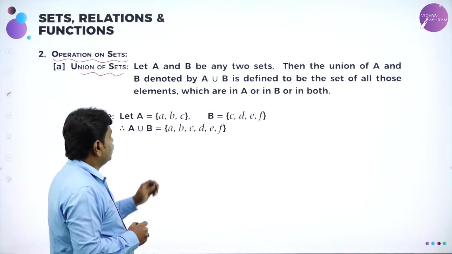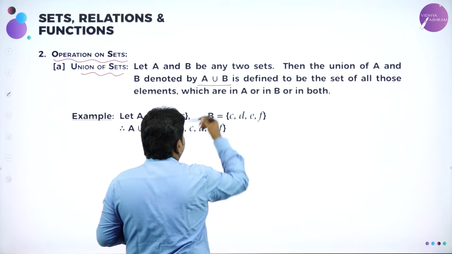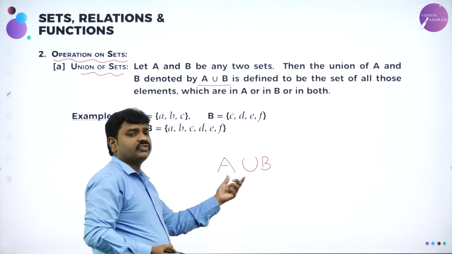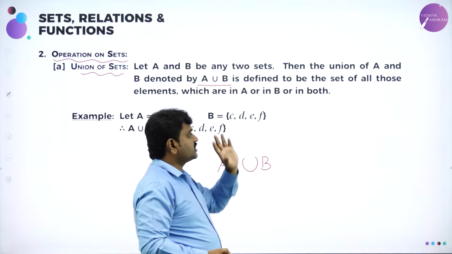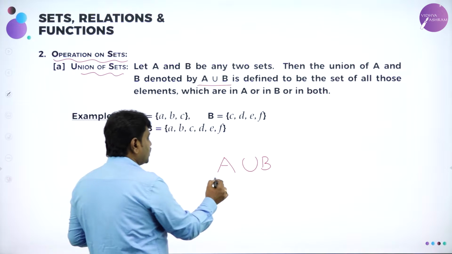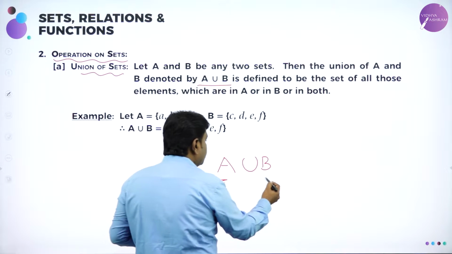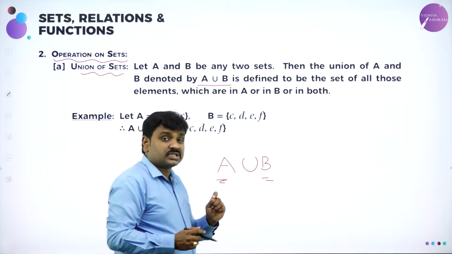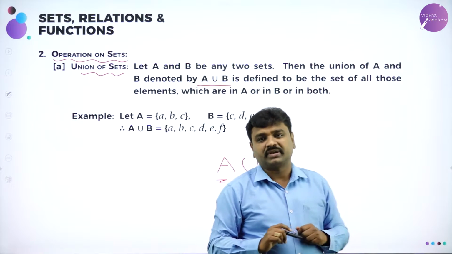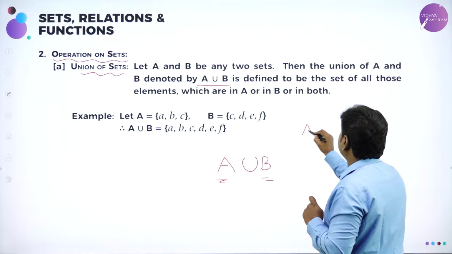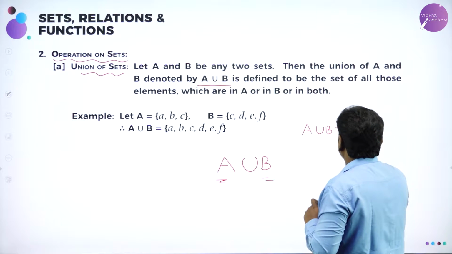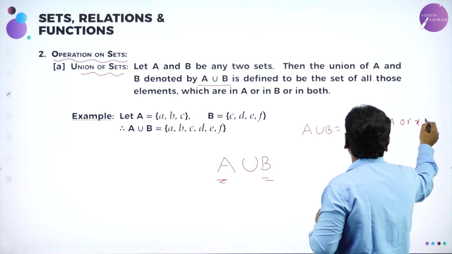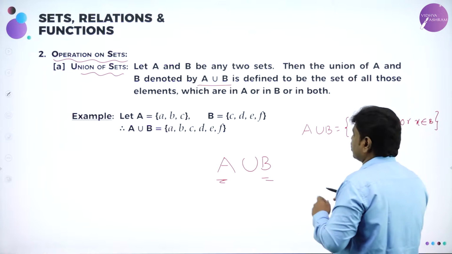Union of A and B is denoted by A∪B. So how to read this? As A union B. This is the notation of A union B, and it is defined as the set of all the elements which are in A, or they may be in B, or they belong to both. So it means we combine A and B without repeating any element. Or we can also say A union B is a set X such that X belongs to A or X belongs to B.